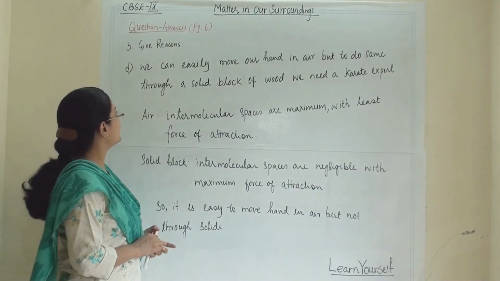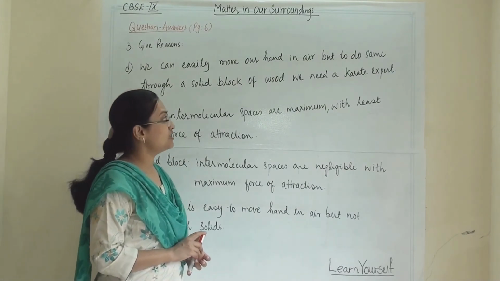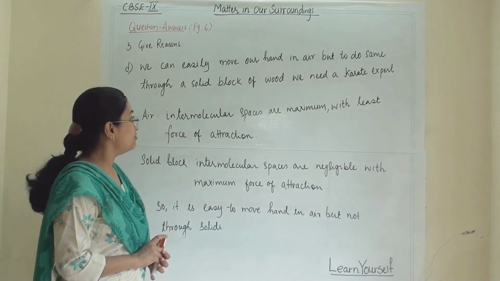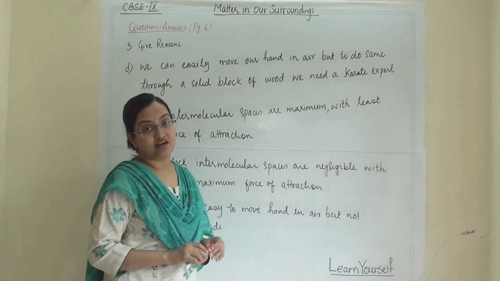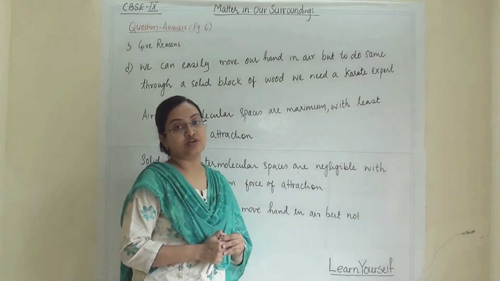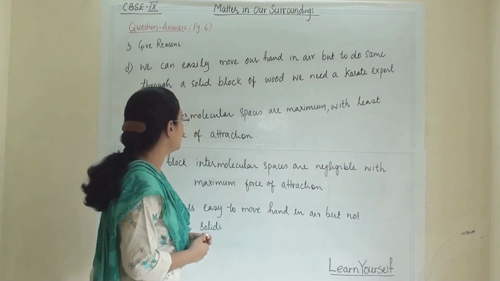The fourth reason is: we can easily move our hand in air, but to do the same thing through a solid block of wood, we need a karate expert. That means we can wave our hand in air, but not easily through the solid block. Why is it so?